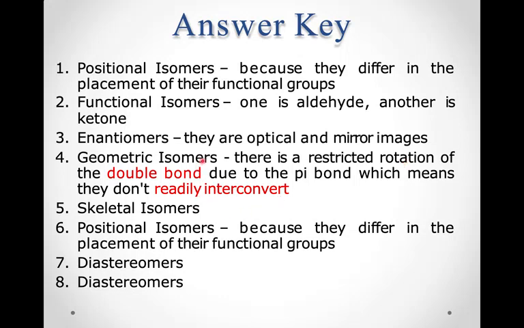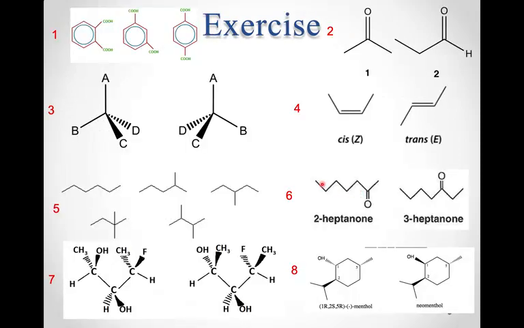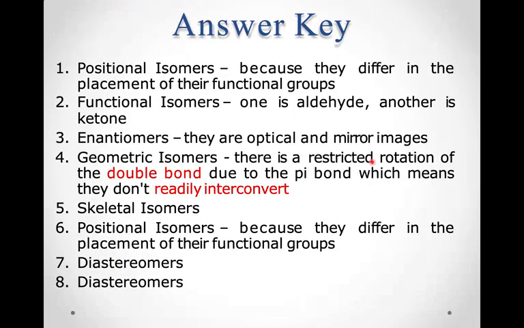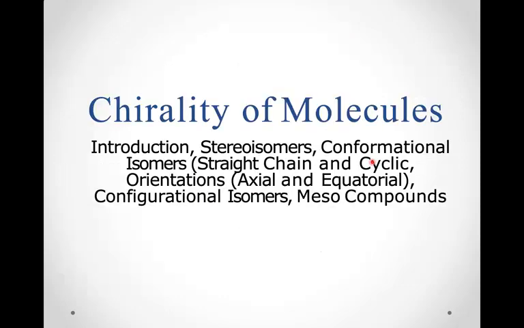So for geometric isomers, I would like to mention that there is a restricted rotation of the double bond due to the pi bond, which means that they don't really interconvert, which I had shown previously in my flowchart. This number 4, you can see this is the cis and this is the trans. So this is the cis butane and this is the trans butane. This is a very common form of butane structure, and you can see these bonds are not interconvertible around the double bond, and hence these are geometrical isomers. Due to the pi bond, they are not interconvertible.